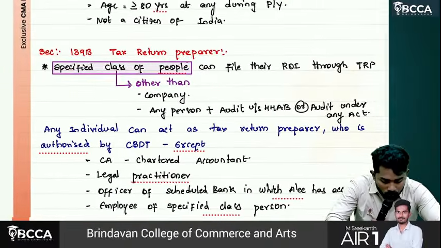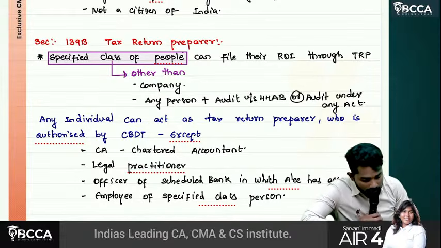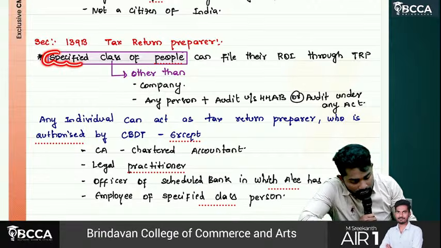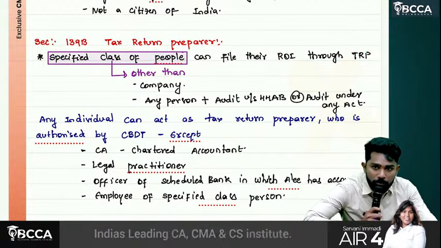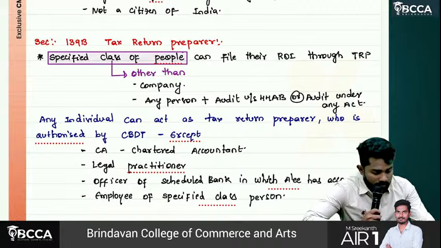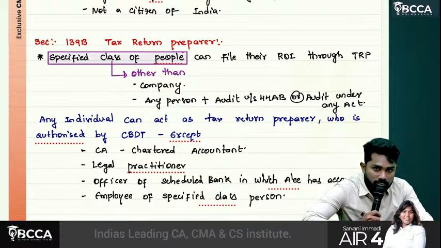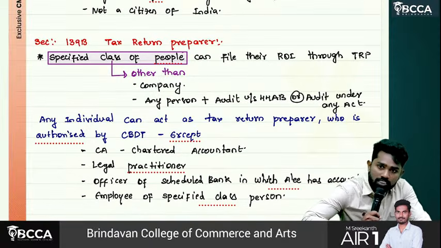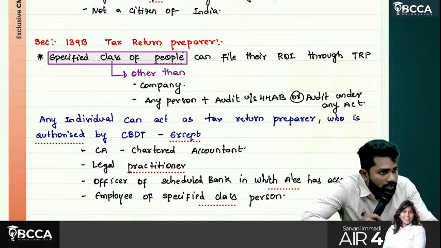Then 139B, tax return preparer. Specified class of people can file their return of income through tax return preparers. So tax return preparers, these are not CS, first thing. CMAs can be tax return preparers, but not CS. A chartered accountant cannot be a tax return preparer, but a cost accountant can be a tax return preparer.